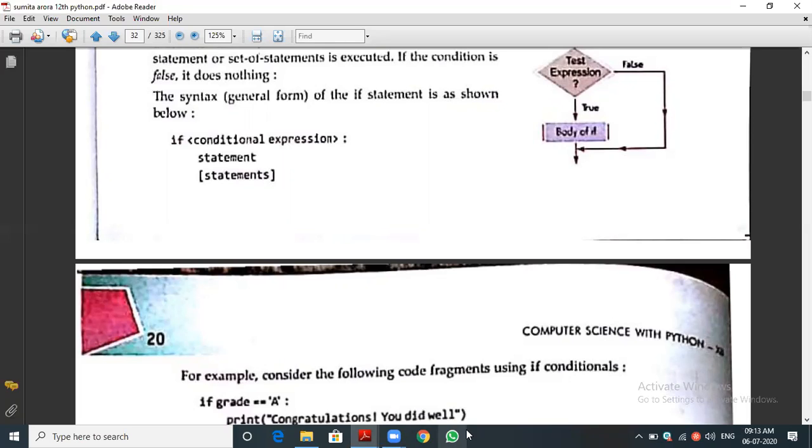That's why I'm saying it. In the board exam you don't know where you lose the marks. So if you avoid these things, you will definitely get good marks. That is the second thing.